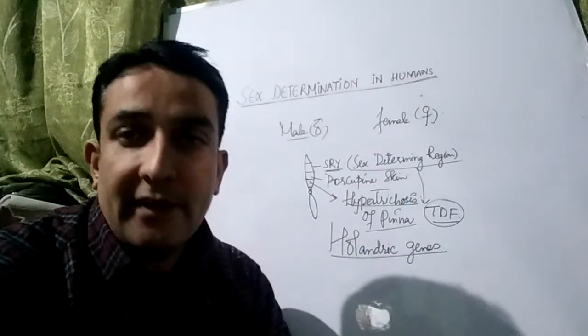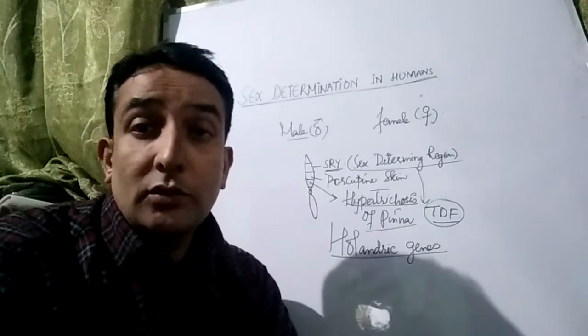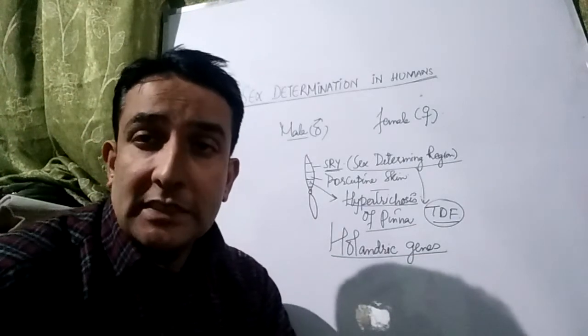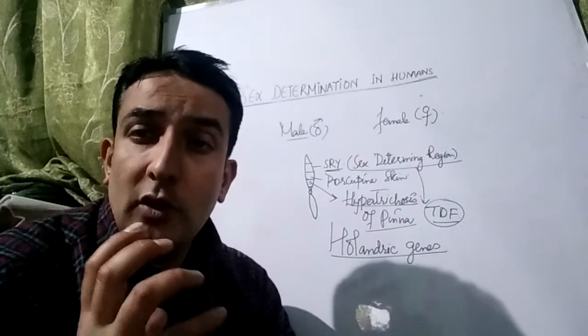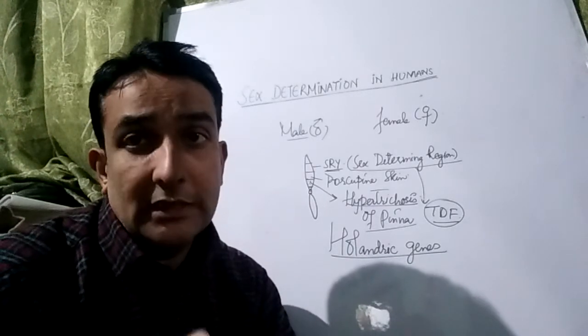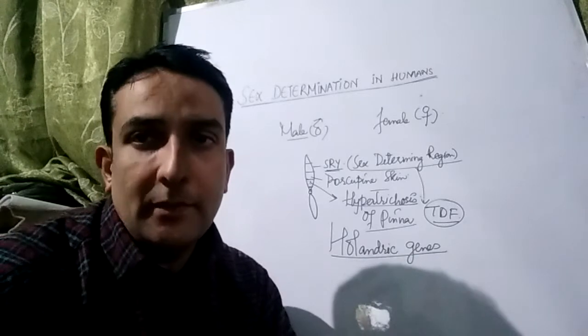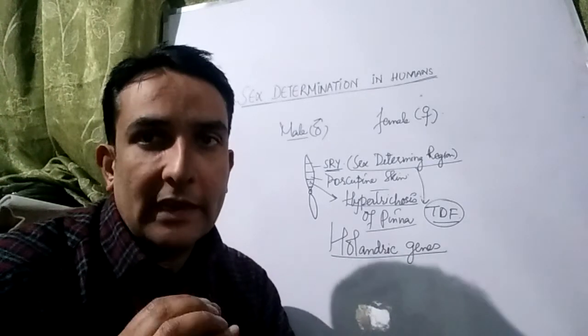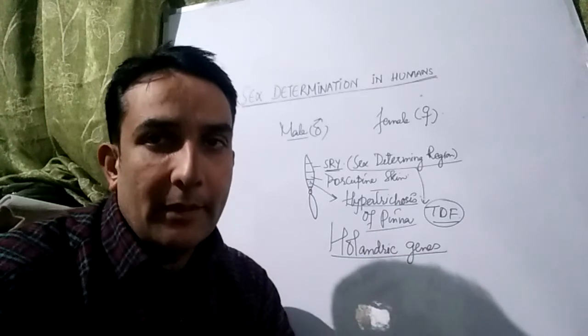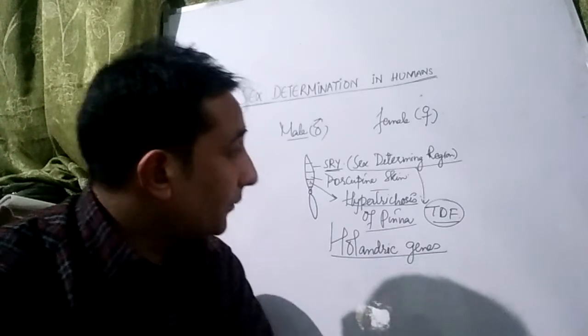Holandric: "hol" means whole, and "andric" means male genes. These are the genes which are present only in the males. That's why we call them Holandric genes. They are not found in the females. They are present on the non-homologous region of the Y chromosome. I am repeating it so that you may remember it.